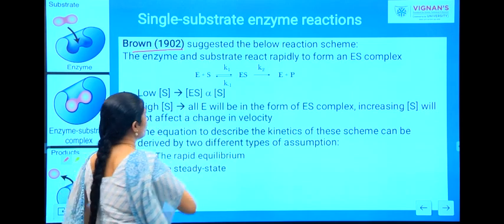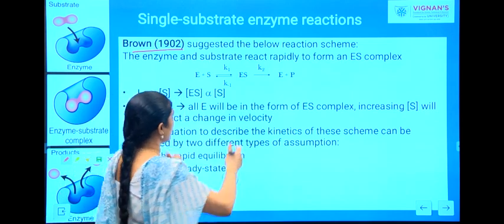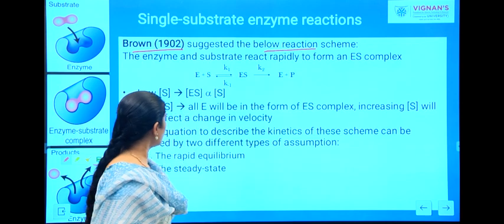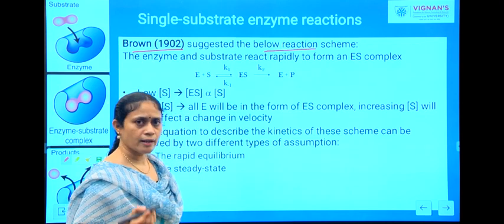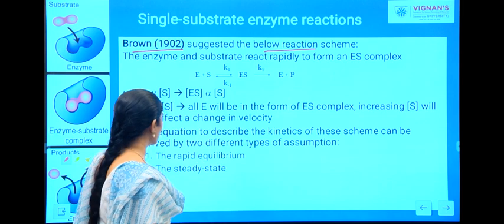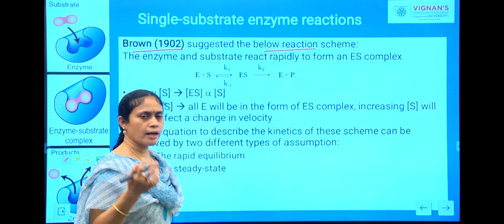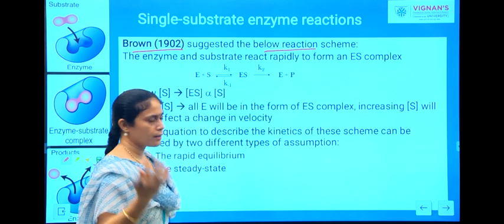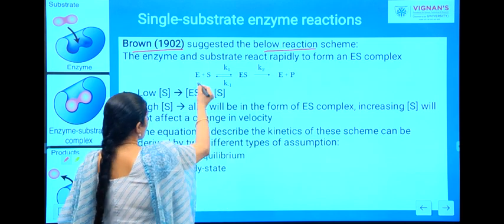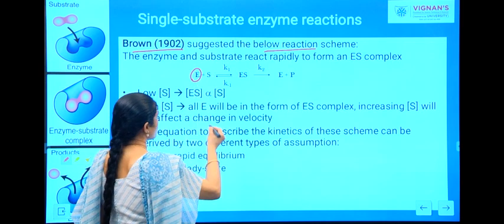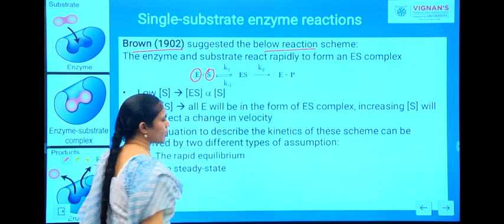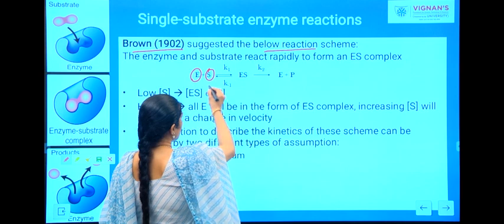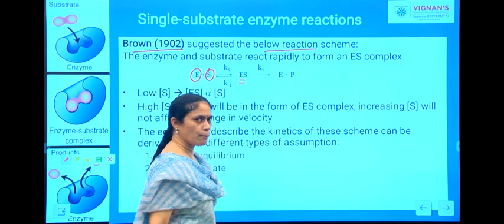Brown, in the year 1902, suggested a reaction scheme. According to him, there are two sorts of assumptions. I'll explain what they are. According to him, an enzyme is present which binds to the substrate molecules. After they bind, we get an enzyme substrate complex.